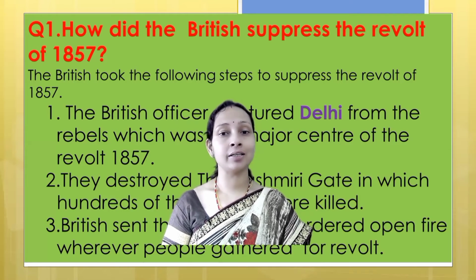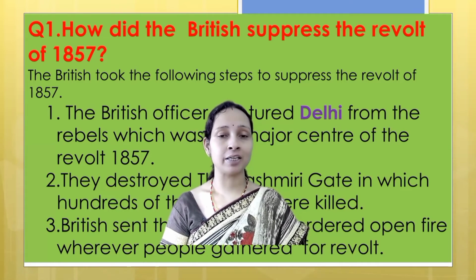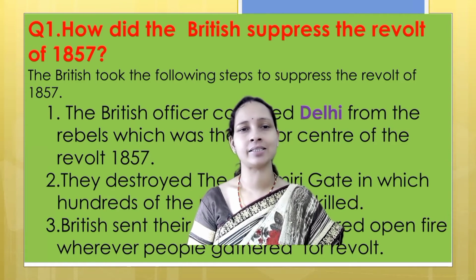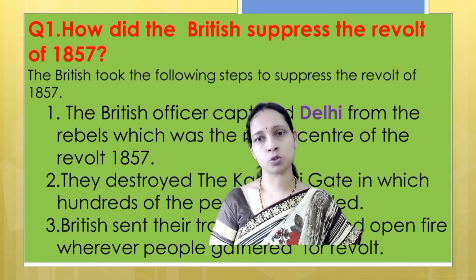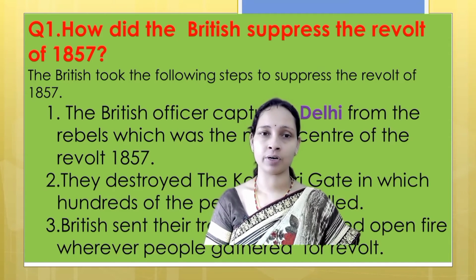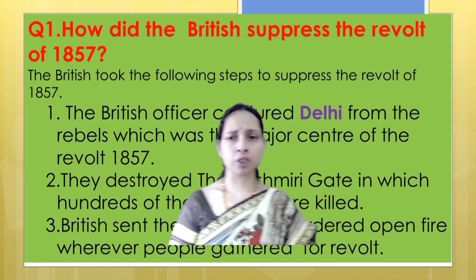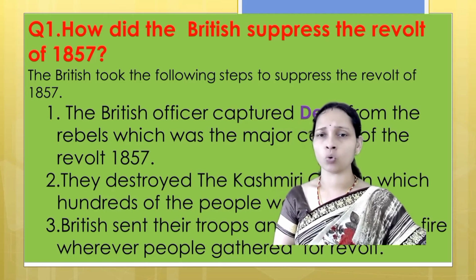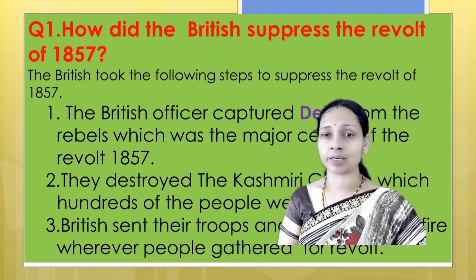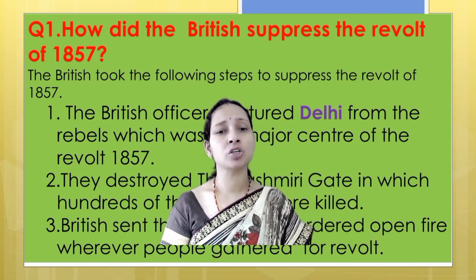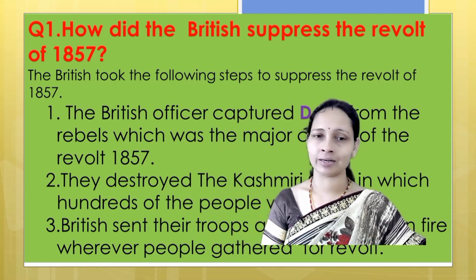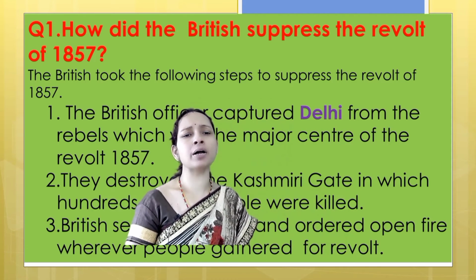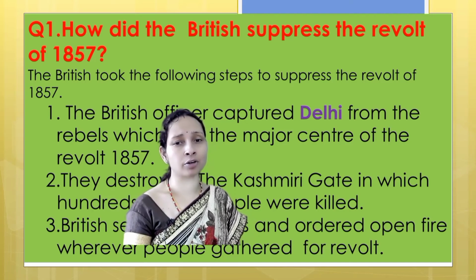But unfortunately, the revolt was suppressed by the British. How did the British suppress the revolt of 1857? Let's see. The British took the following steps. The British officers captured Delhi from the rebels, which was the major center of the revolt of 1857. They destroyed the Kashmiri Gate, in which hundreds of people were killed. The British saved their troops and ordered open fire where the people gathered for revolt.